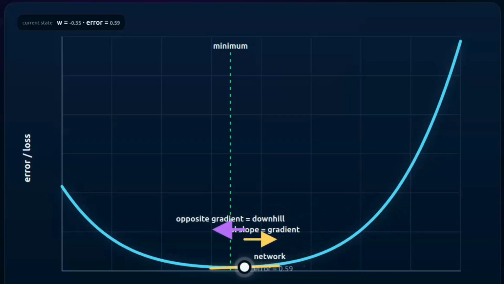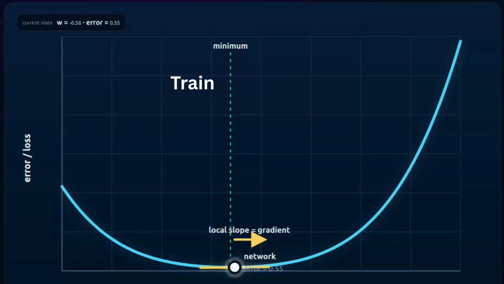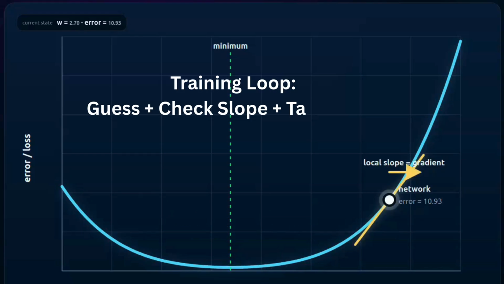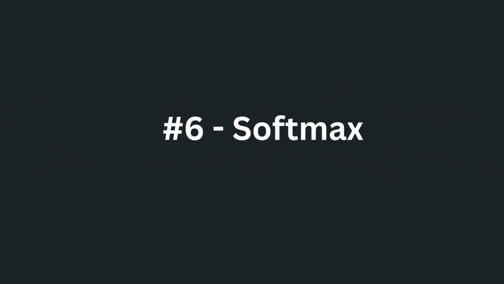Because it's only a local sensor, training is just a massive loop. Guess, check the slope, take a step. Guess, check the slope, take a step. But wait, how do we get a usable guess in the first place?